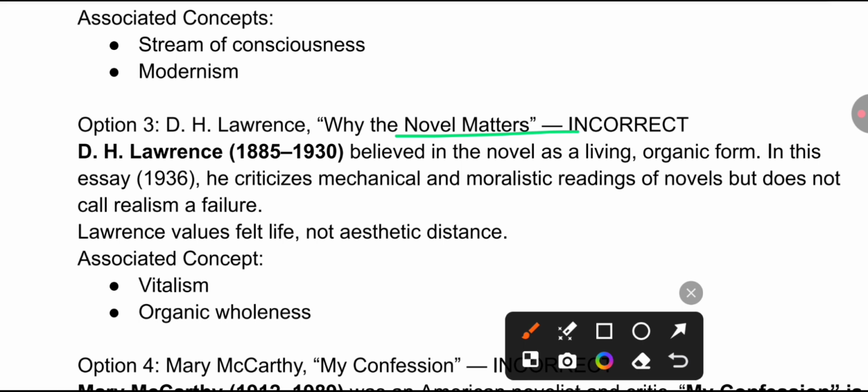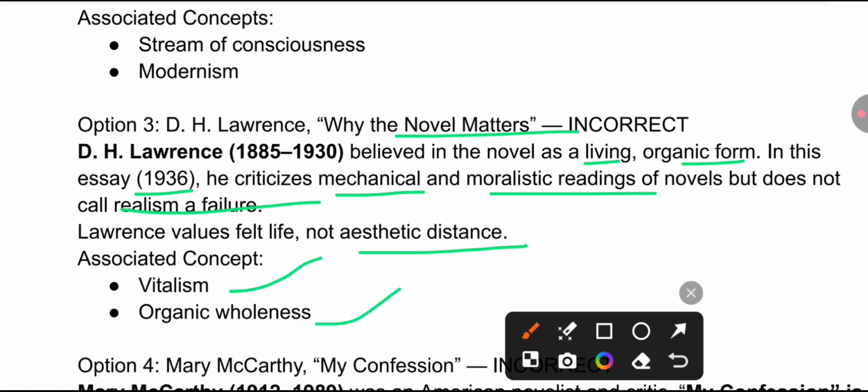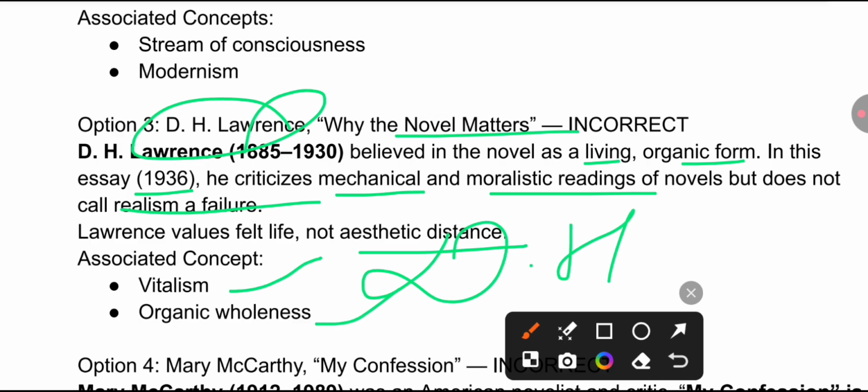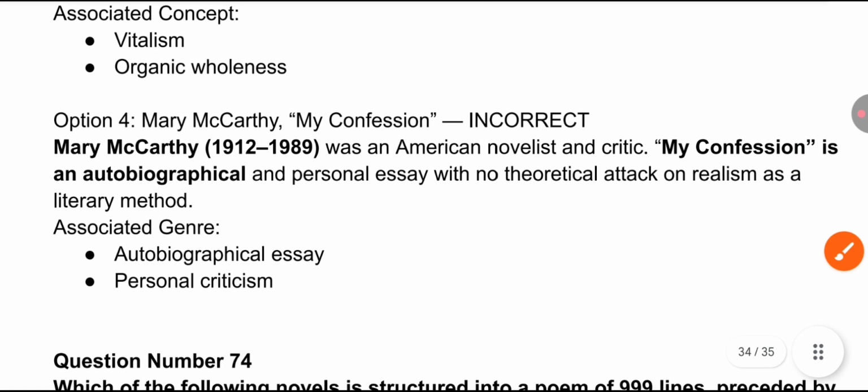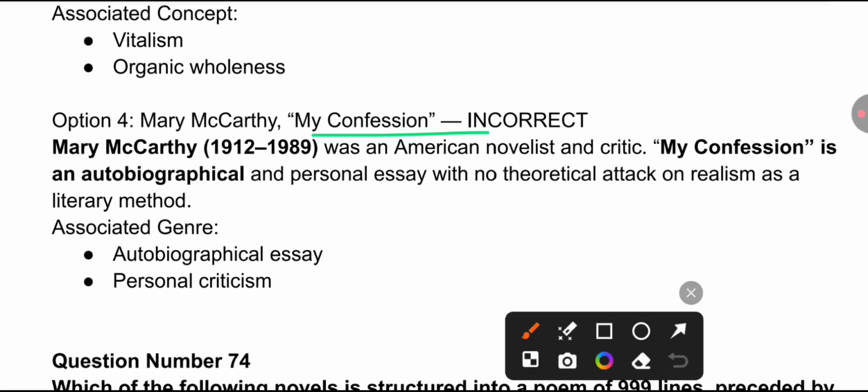This is also incorrect. He believed in the novel as a living organic form. So in this essay, which was published in 1936, he criticized mechanical and moralistic readings of novels, but does not call realism a failure. Lawrence values felt life, not aesthetic distance. So the concepts of vitalism and organic wholeness are associated with D.H. Lawrence. Okay. Another option, Mary McCarthy, the work My Confession.